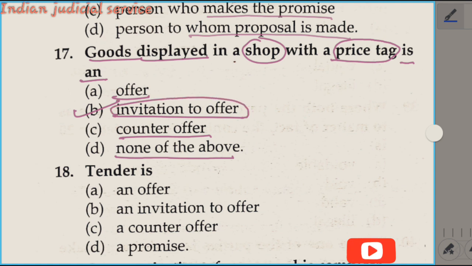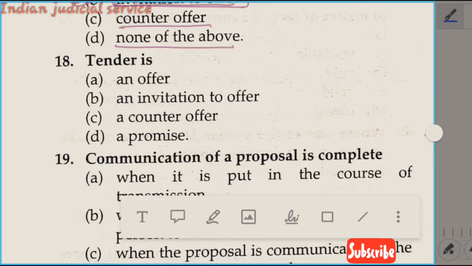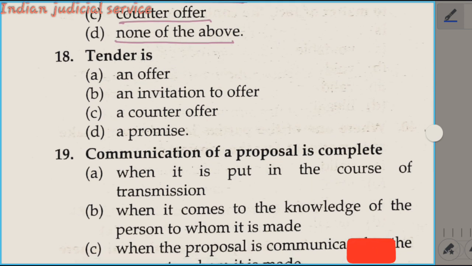Every price list and price memo are only an invitation to offer, not an offer. So option B is correct here. Again, the same type of question, question number 18. A tender is, so it is clear here, a tender is also an invitation to offer. So again option B is correct here.